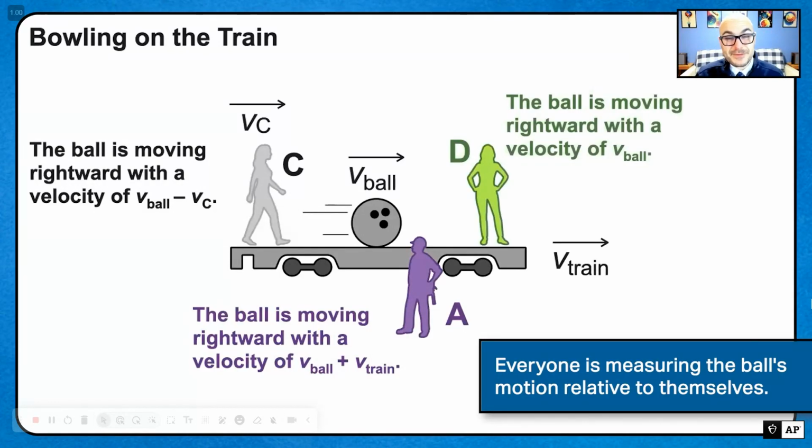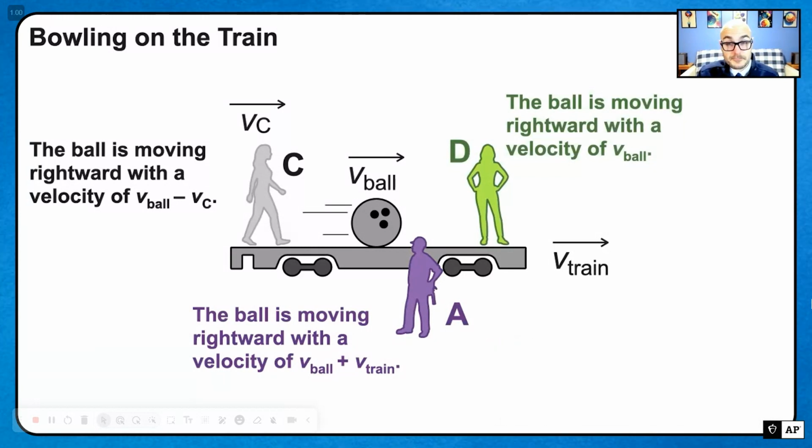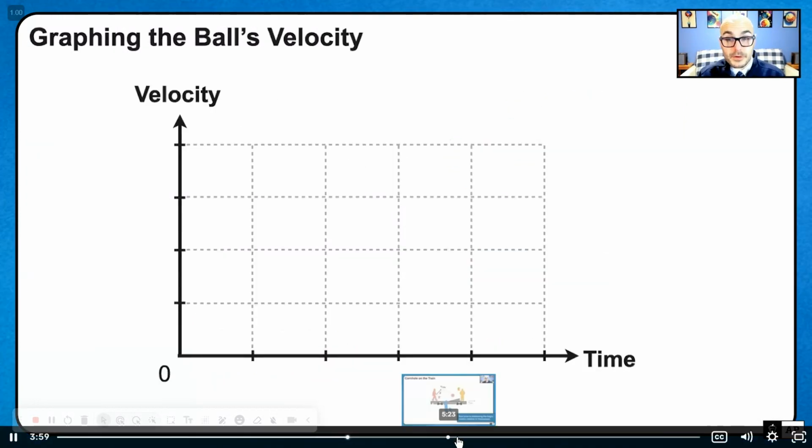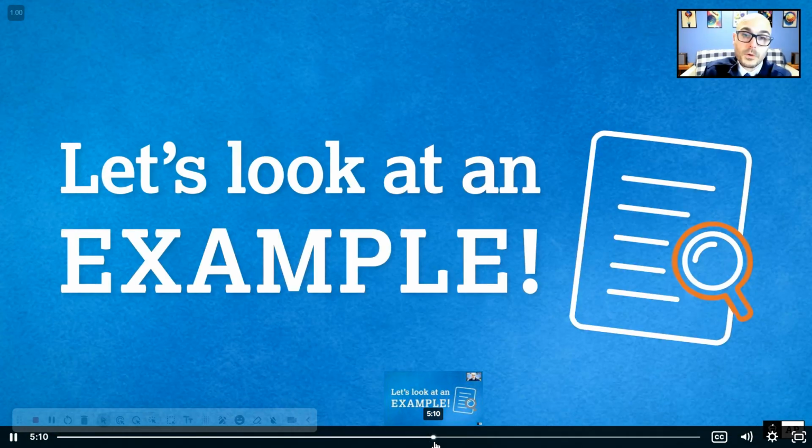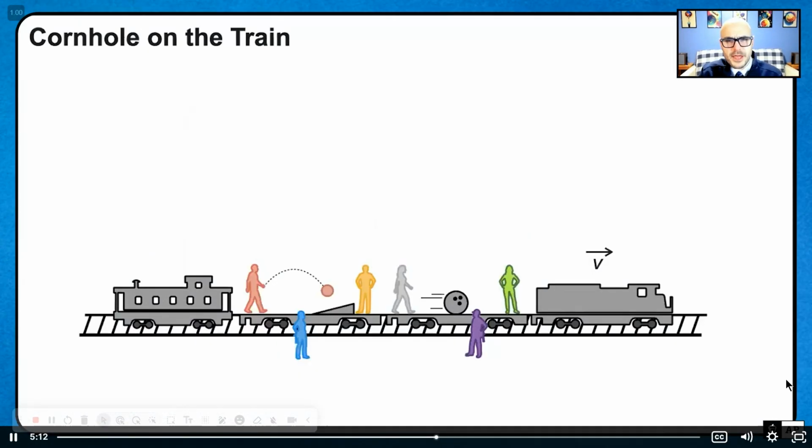Everybody's watching the same interaction, but because of their position, because of their frame of reference, they disagree on speed. Each person would graph that ball's velocity a different way. The velocity of the ball relative to the train is what one person sees at that moment. Let's see what they were thinking about.